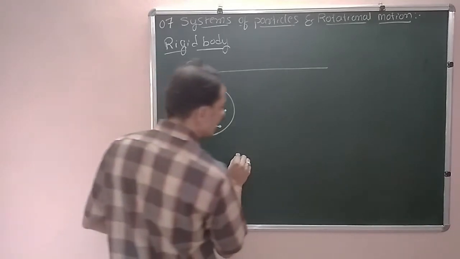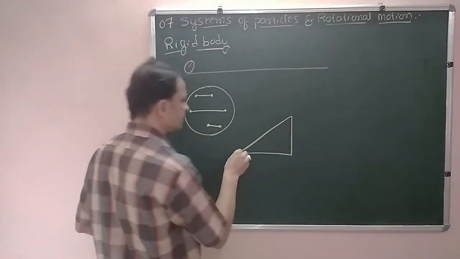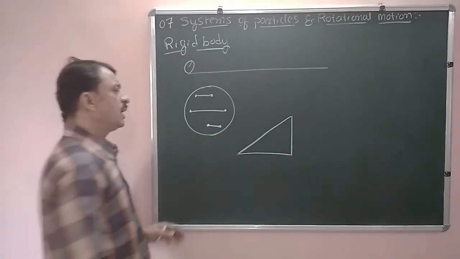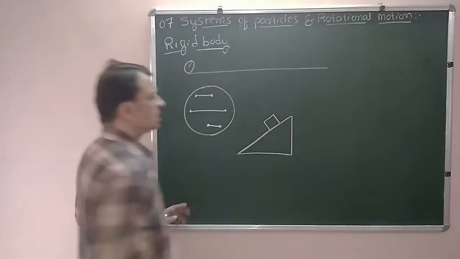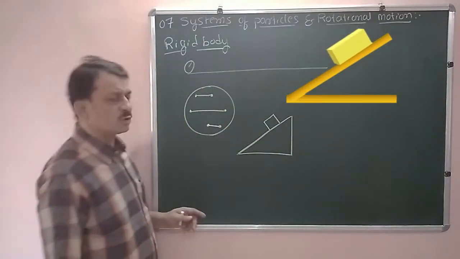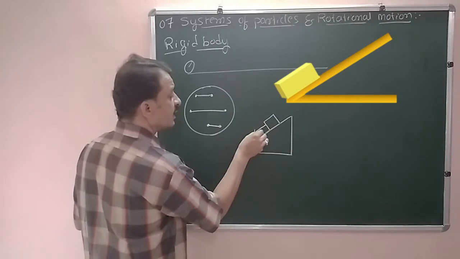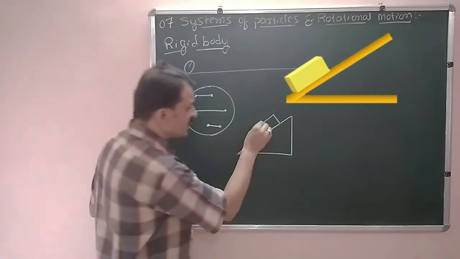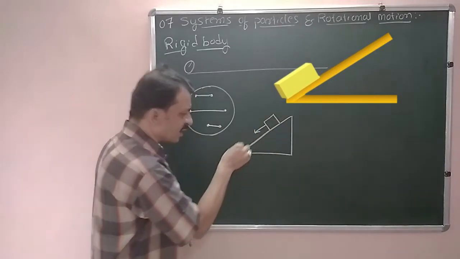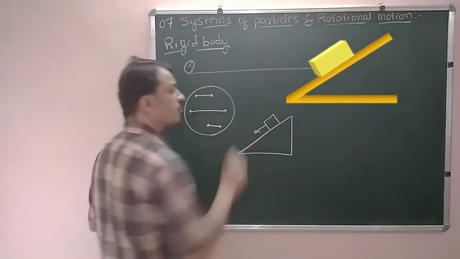Now consider an inclined plane as shown in the figure. We have an inclined plane here, and a rectangular block. The rectangular block is made to slide down the inclined plane. As this block starts sliding down, assume that this block consists of so many particles.